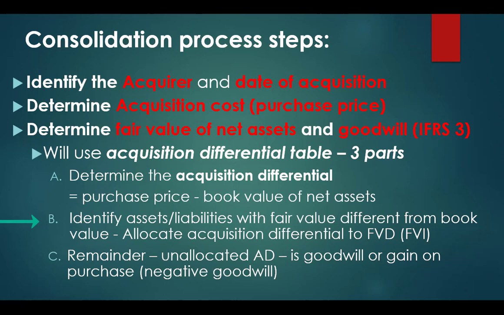And then we want to allocate the acquisition differential to the fair value differential. Remembering that we also need to account for any of those items that might not even be recorded, that might have a carrying value of 0. So think about those intangibles. The remainder of the unallocated AD or acquisition differential is goodwill, or a gain on the purchase in the case of negative goodwill.